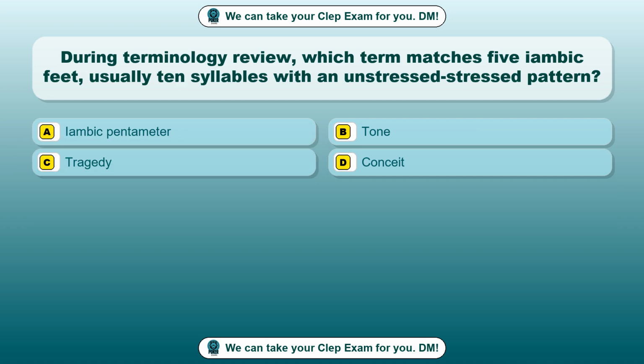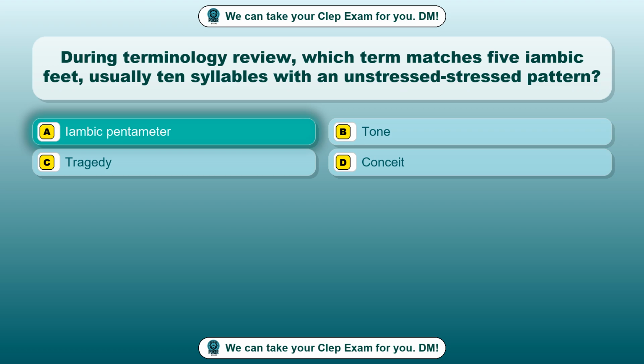Question 97. During terminology review, which term matches 5 iambic feet, usually 10 syllables with an unstressed stressed pattern? Option A, iambic pentameter. Option B, tone. Option C, tragedy. Option D, conceit. The correct answer is option A, iambic pentameter.